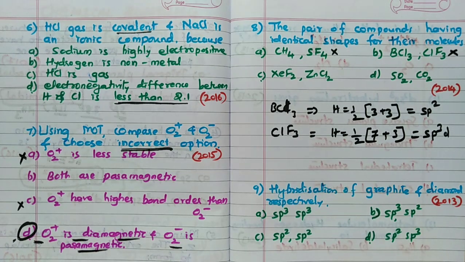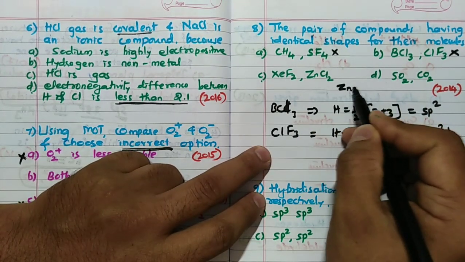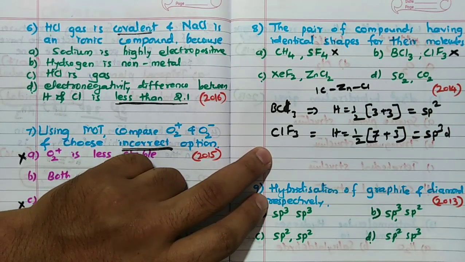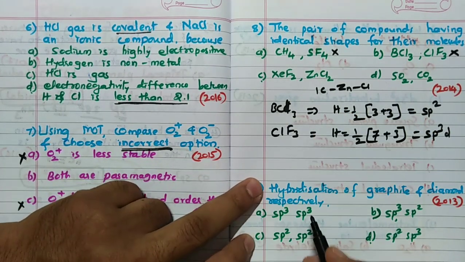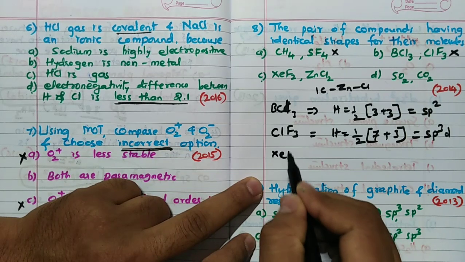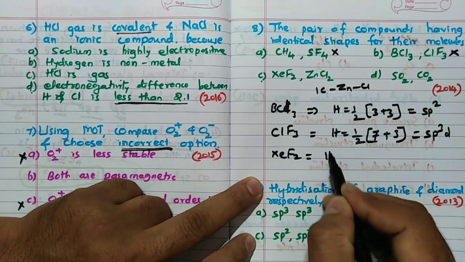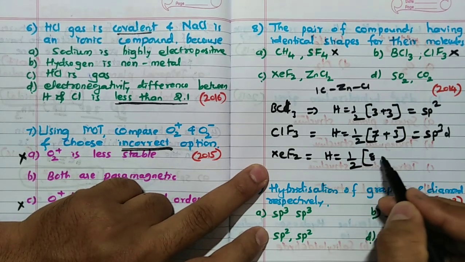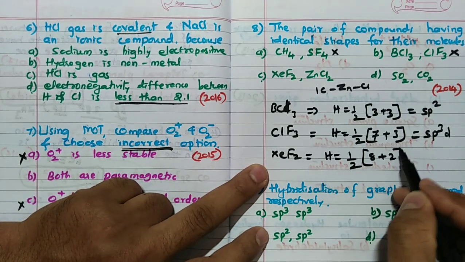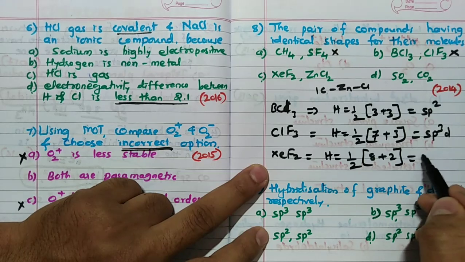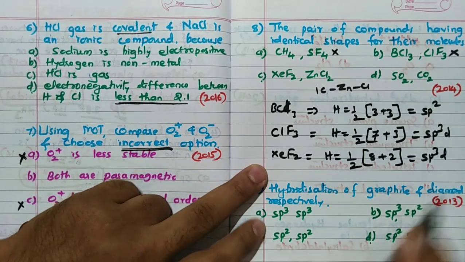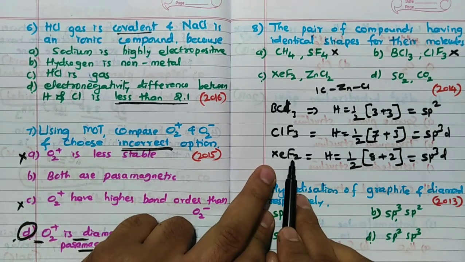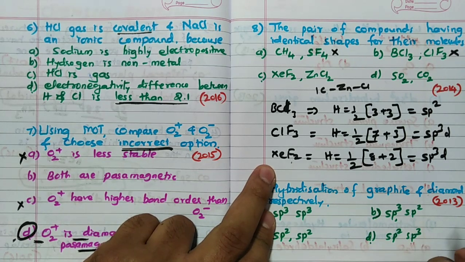Then ZnCl2. We know that ZnCl2 structure is Zn, Cl, Cl. It is linear. Then XeF2, you see hybridization. Hybridization is equal to half into Xe's 8 valence electrons plus F2 means 2. So 10 by 2, there is no charge. So 5, sp3d. So sp3d hybridization, but only 2 surrounding atoms. Which means how many lone pairs? 3 lone pairs.